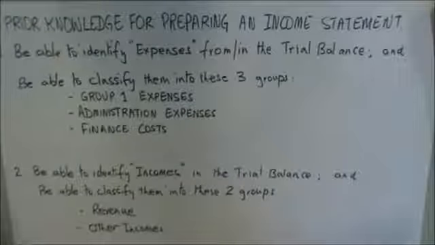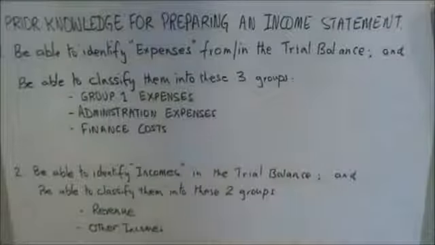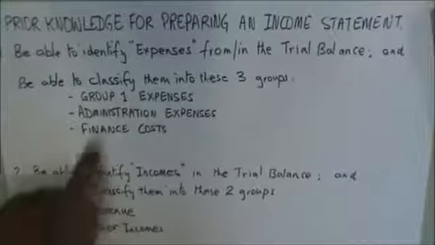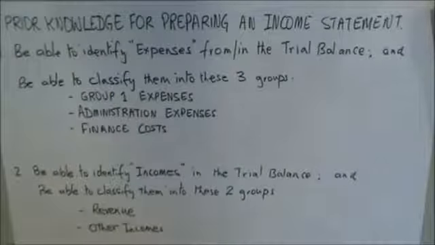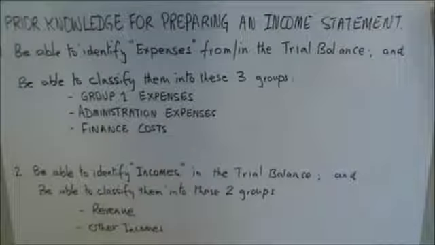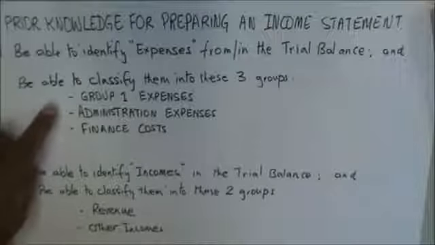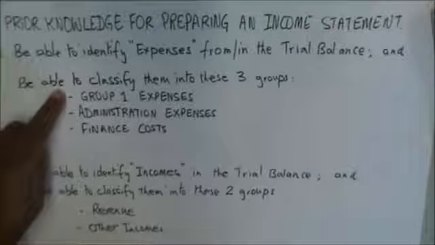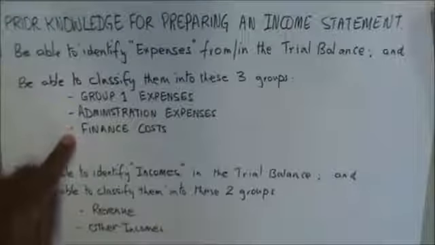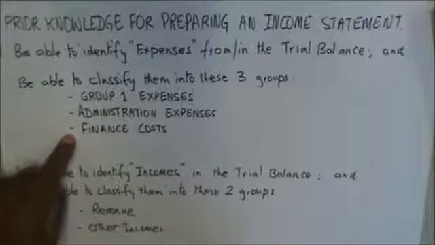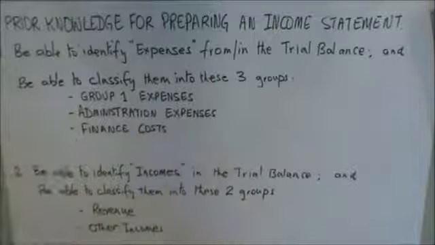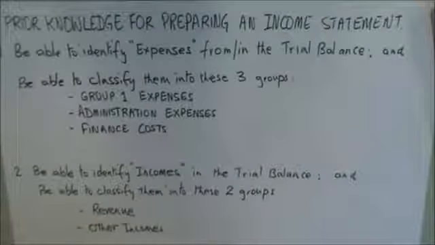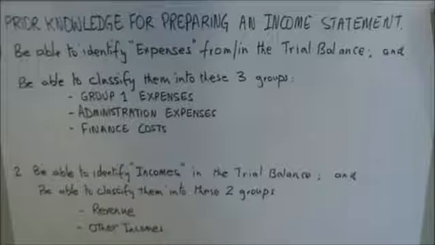So from all those information, all the information available, we should be able to firstly identify expenses. And after we've identified expenses, we should then be able to group those expenses into those three categories: group 1 expenses, administration expenses, and finance costs. I'd like to remind you here again, we are making an income statement for a service business, not a trading business. We will look into the trading businesses later.